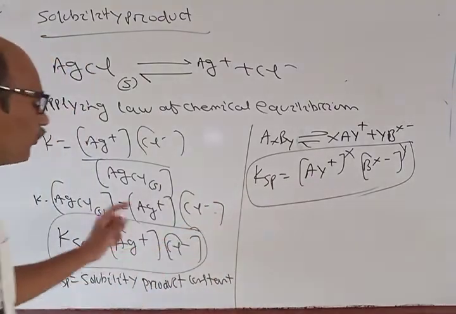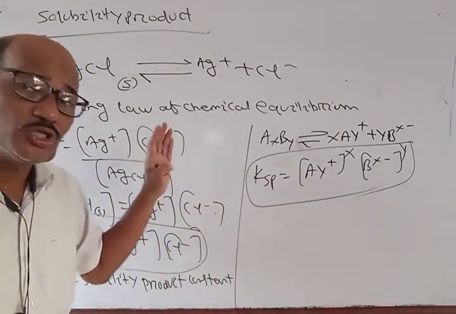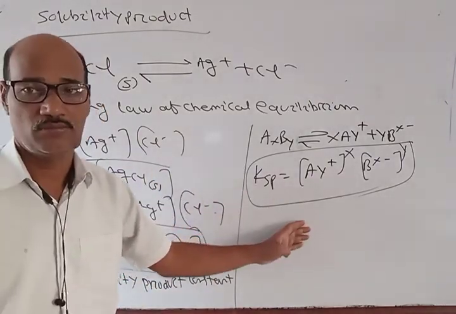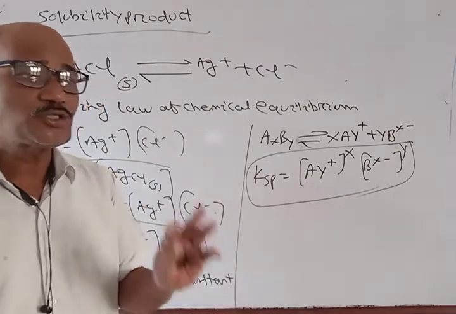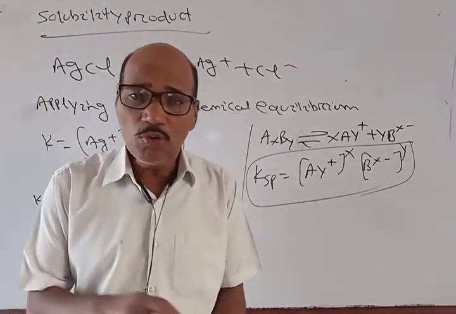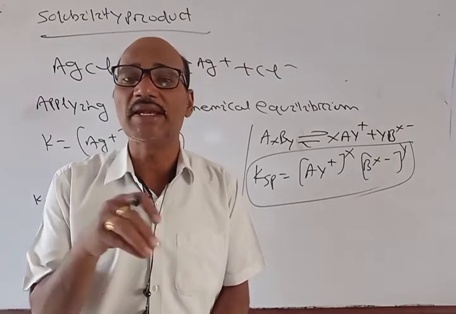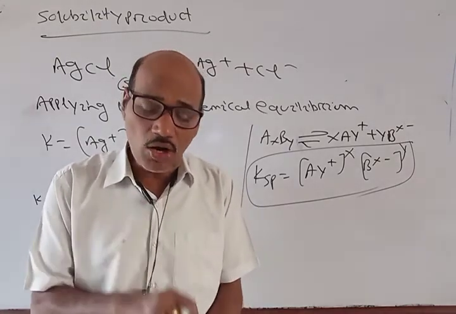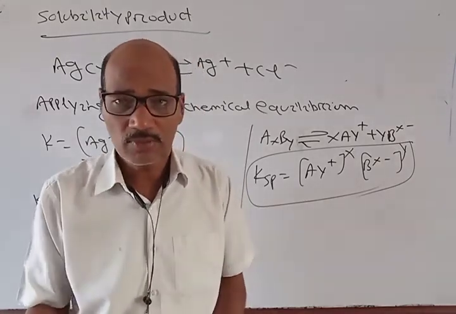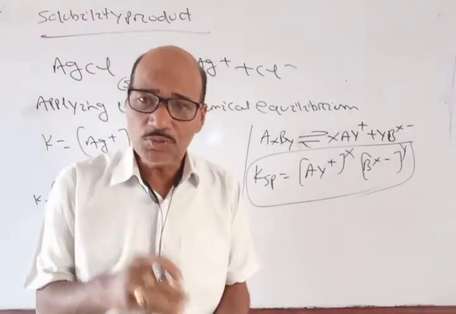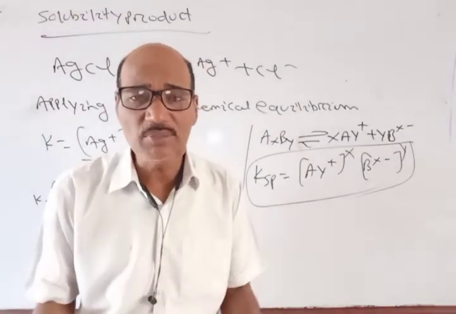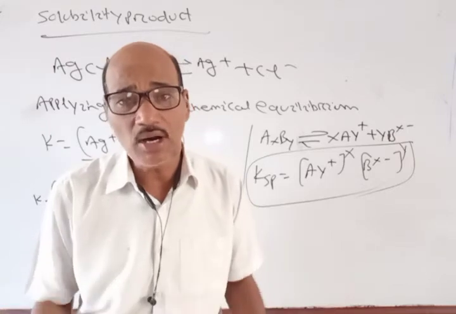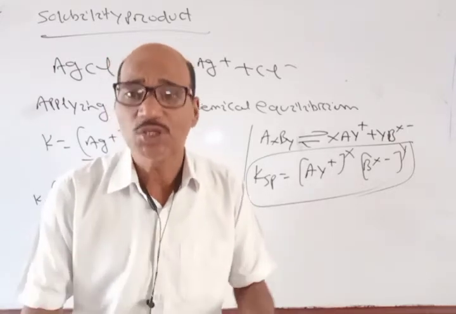And this solubility product we determine when the solution is saturated. A solution to which more solute can be added is called an unsaturated solution. And a solution to which no more solute can be added at room temperature is called a saturated solution.